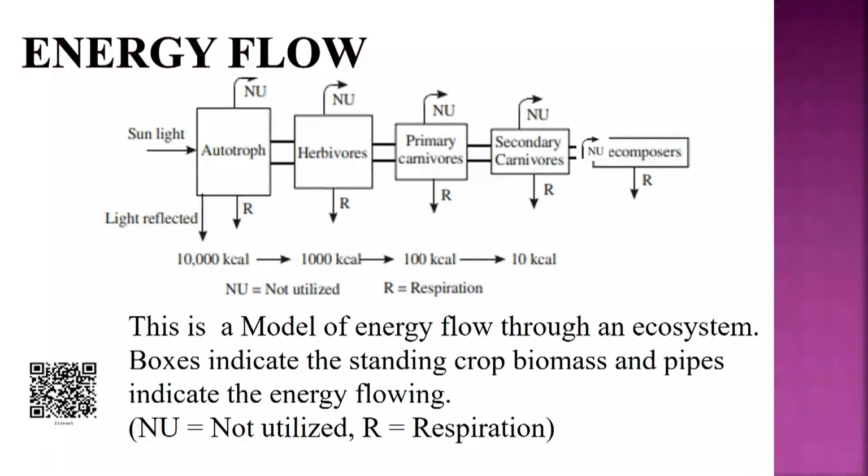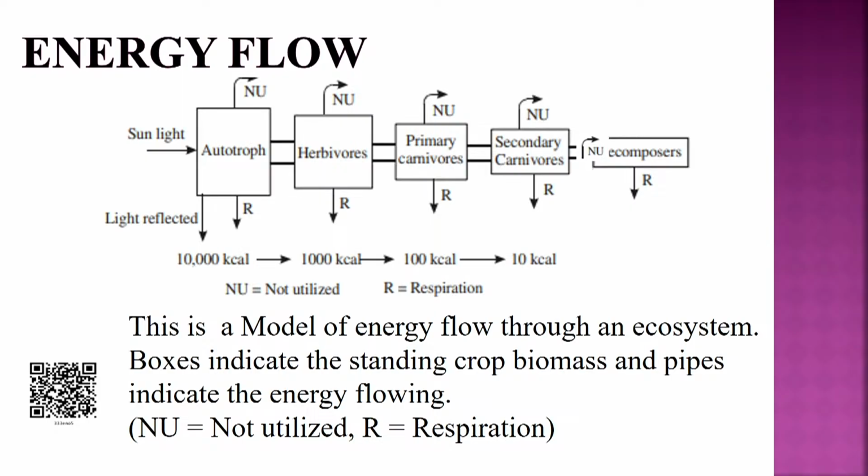So, this is a model of energy flow through an ecosystem. These boxes indicate the standing crop biomass and pipes indicate the energy flowing. There are two words being used: NU means non-utilized and R for respiration. So, for example, if a plant produces 10,000 kilocalories, then it moves to herbivores, it is 1000, then primary consumer it is 100 kilocalories and then 10 kilocalories.